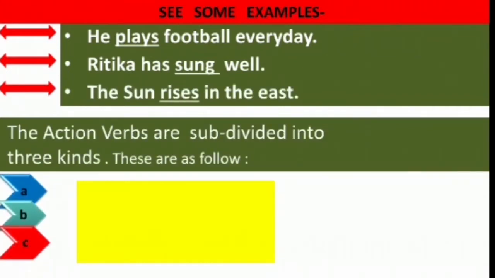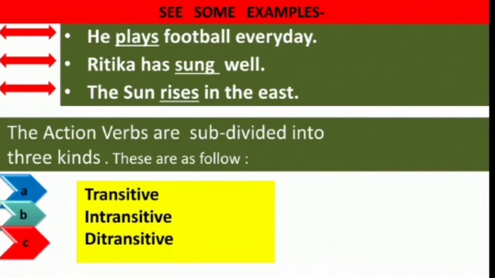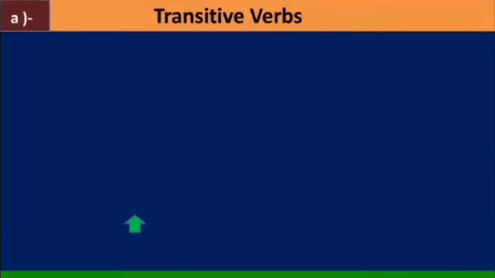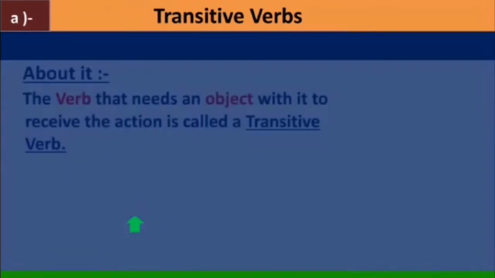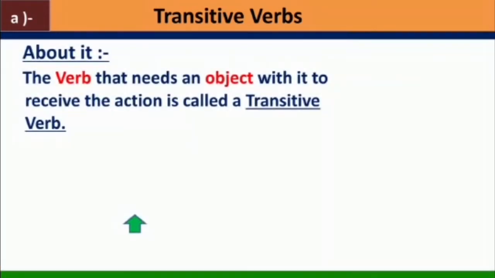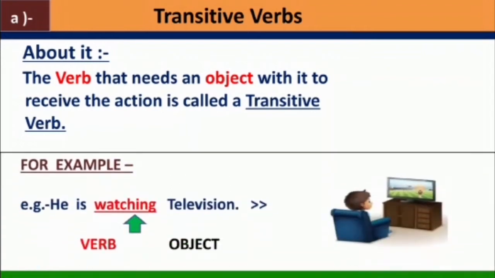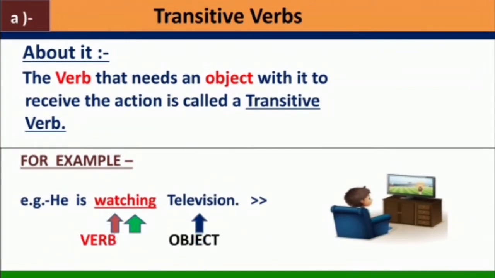The action verbs are further subdivided into more kinds, which are transitive verbs, intransitive verbs, ditransitive verbs. Have a look at each of them. Starting with the transitive verbs, the verb that needs an object with it to receive the action is called a transitive verb. See the example. He is watching television.